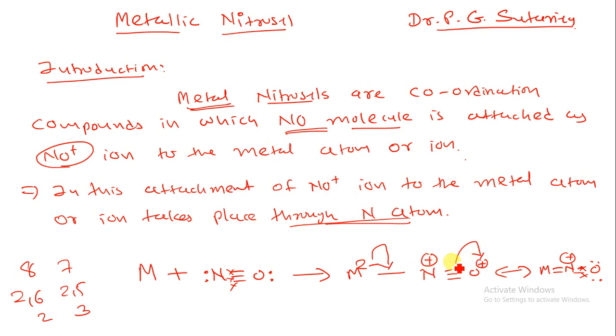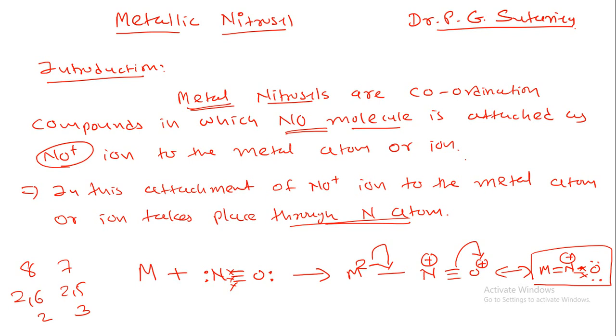Now, this is not a stable compound, so this negative charge makes a bond over here, and the triple bond gives an electron pair here. So in the end you can have M double bond N double bond oxygen. That is the structure of a metallic nitrosyl.